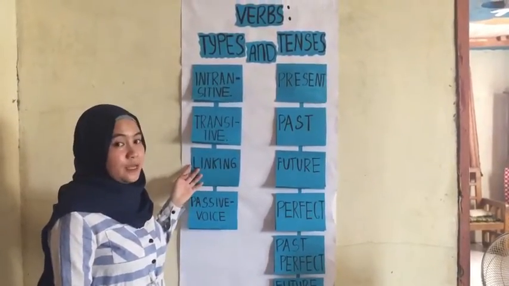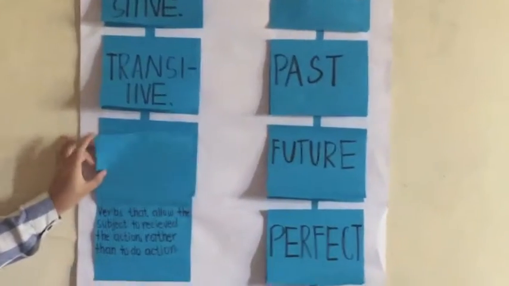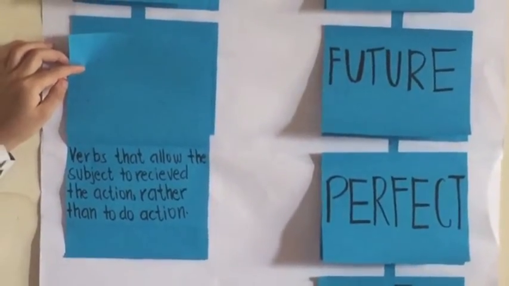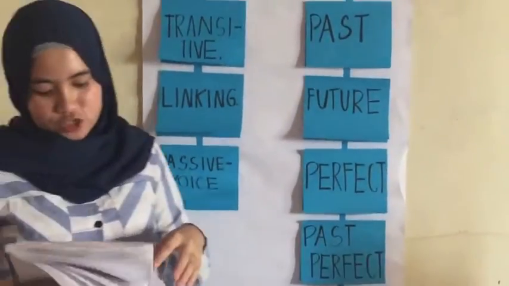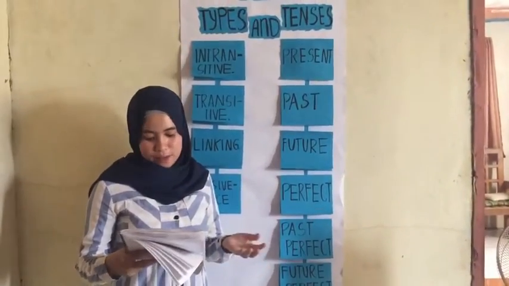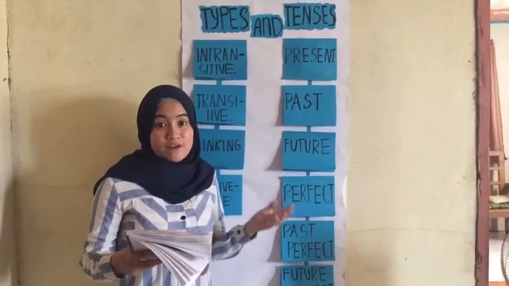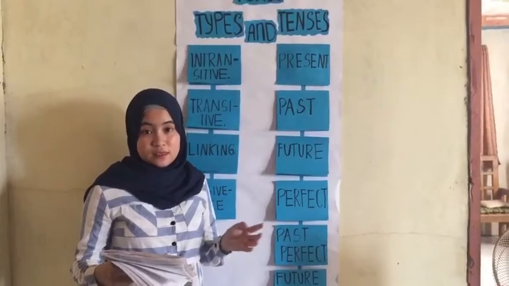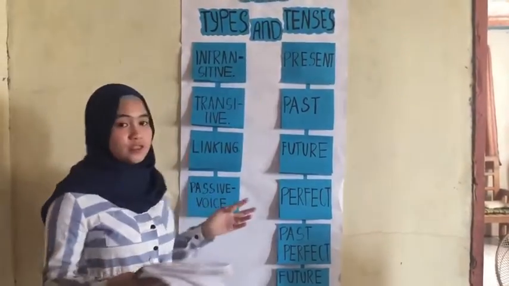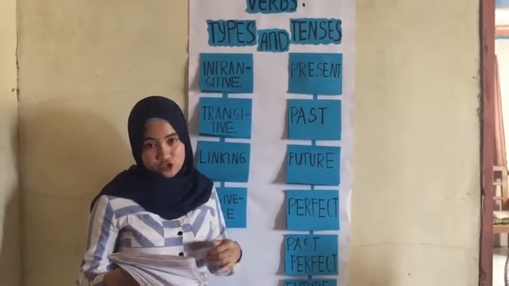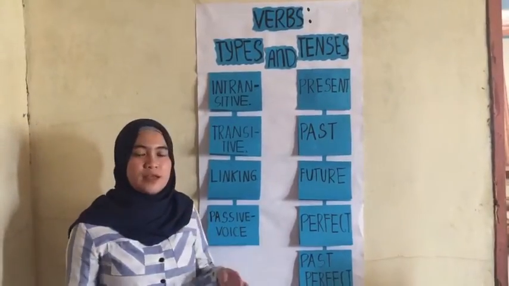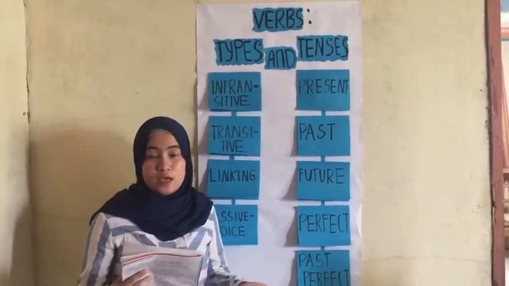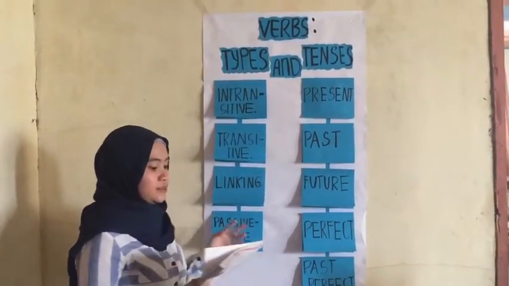Number 4 is passive voice. Verbs that allow the subject to receive the action rather than do the action. Which means that the subject is the recipient of the verb's action. You may have learned that passive voice is weak and incorrect, but it isn't that simple, because passive voice is fine when used correctly and in moderation. For instance, in passive voice: the novel was read by a man in one day. So, was read is a passive voice.